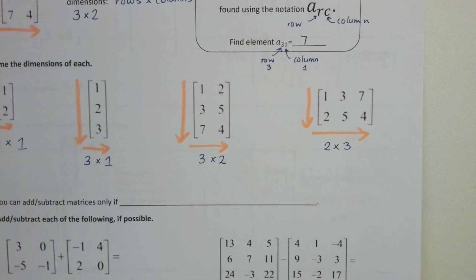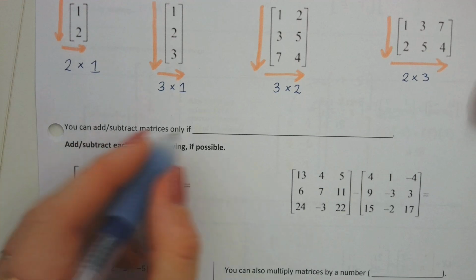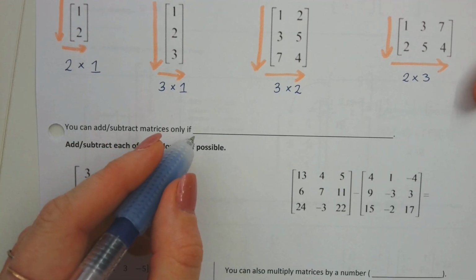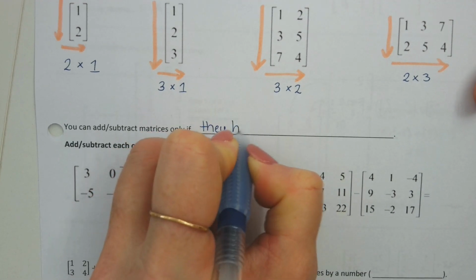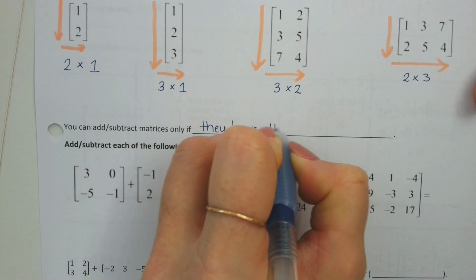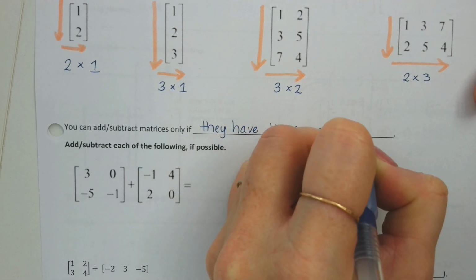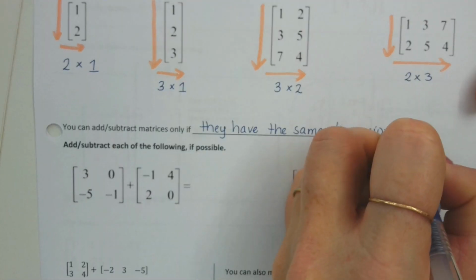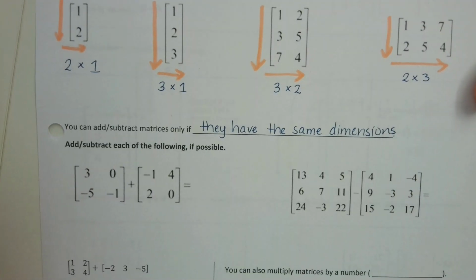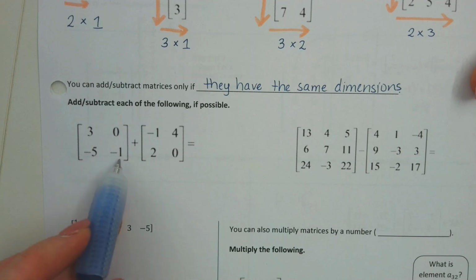Next up, we're going to look at how to add and subtract matrices. You can only add and subtract matrices if they have the same dimensions. Good job. If they have the same dimensions. If they don't, you can say undefined, or you can say the dimensions don't match or something like that to word it out. So looking at these two, what's the dimensions of this first one?